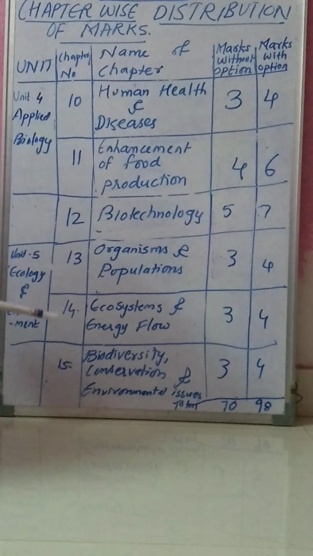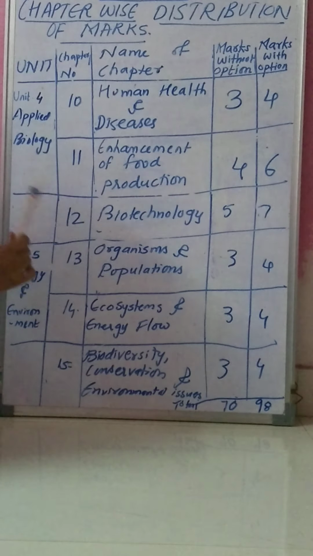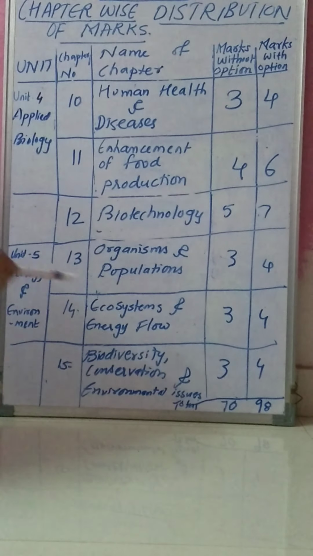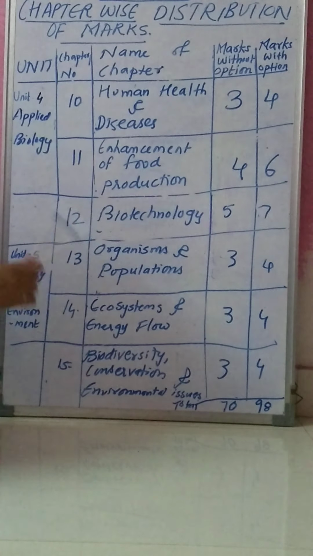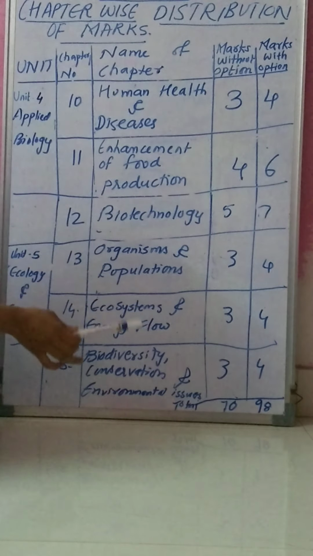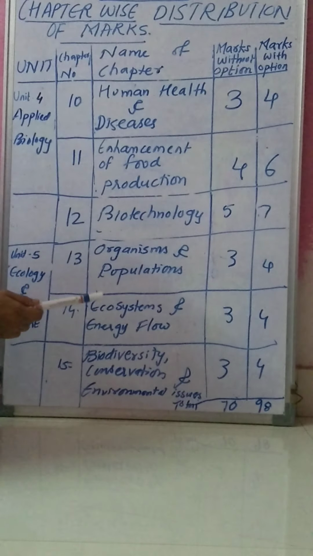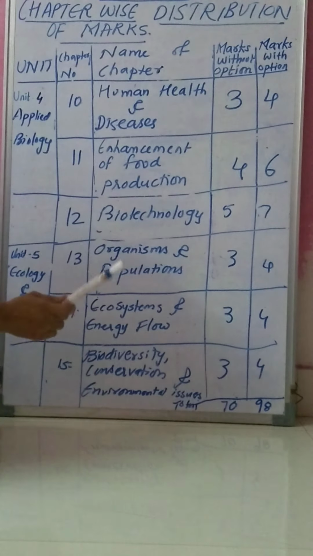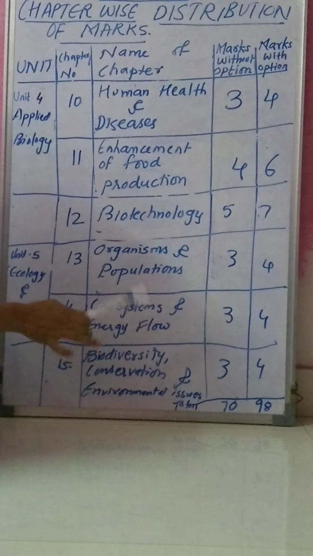This chapter is also for 3 marks without option, and with option it is for 4 marks. Means your paper without option is for 70 marks, and with option it is for 98 marks.